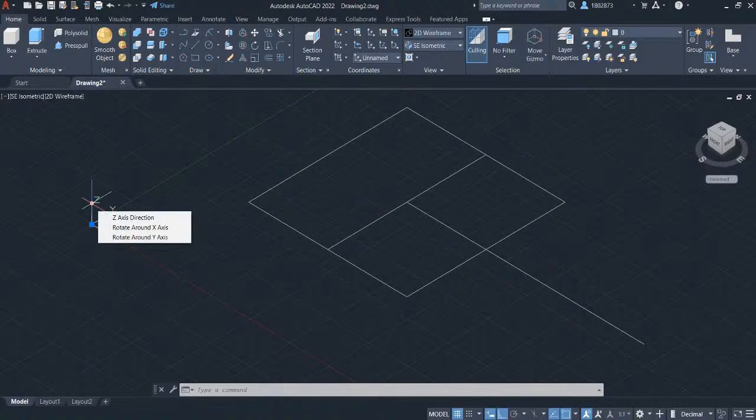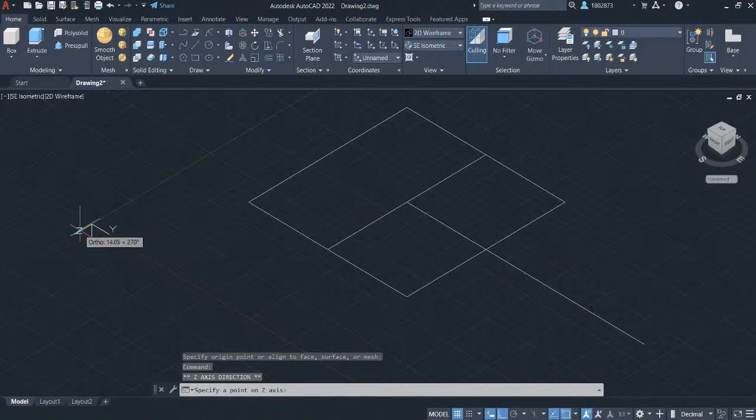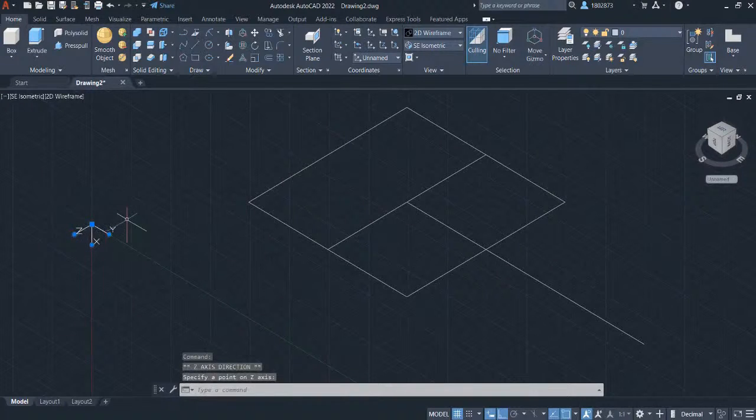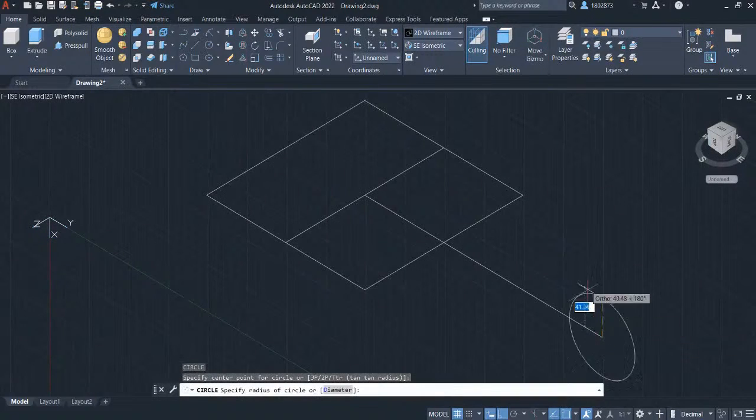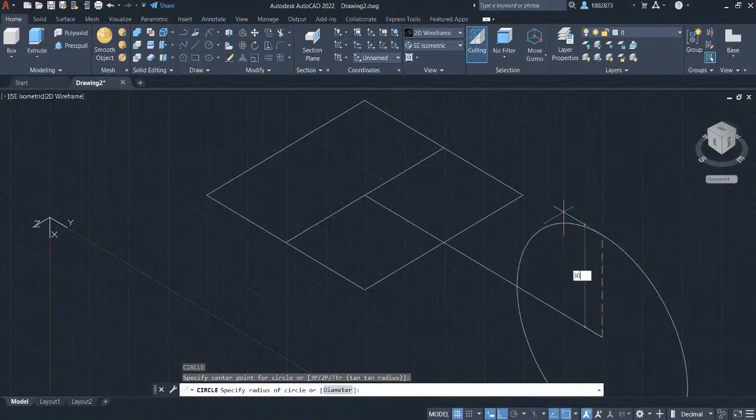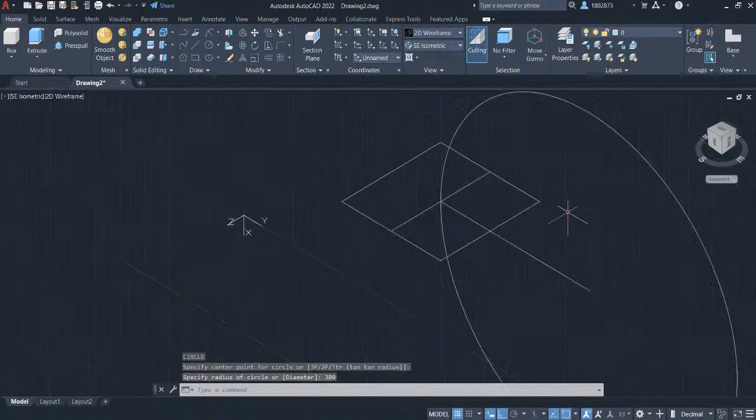We will rotate the Z-axis in this direction. Left click on the Z-axis and place it here. Notice that the Z-axis is pointing in this direction. That means that this direction will be our top plane. Press C for circle and left click here. Let's key in 300 and press Enter.